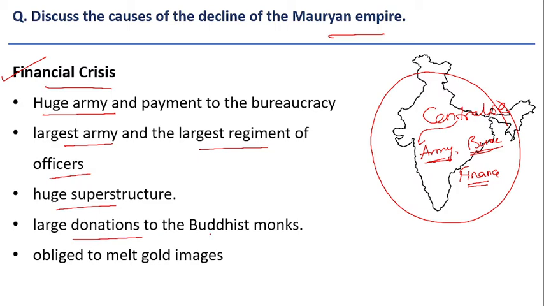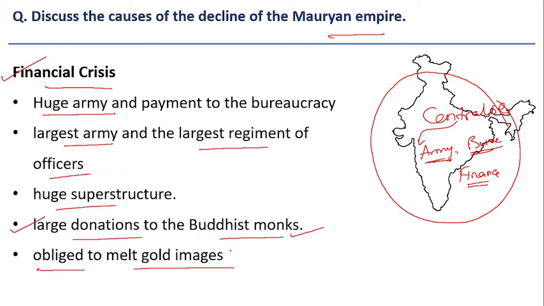Large donations to Buddhist monks. Here, in addition to maintenance of administration, Ashoka and other successors also gave large donations to Buddhist monks, which emptied the treasury. And finally, it obliged the state to melt gold images to satisfy the needs of the state. This is the evidence given by historians for the decline of Mauryan Empire.